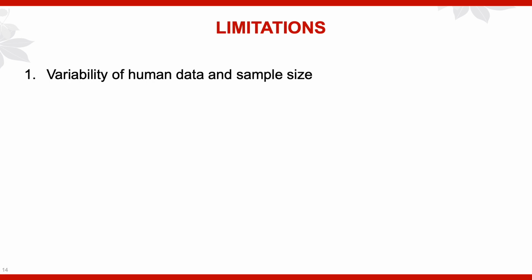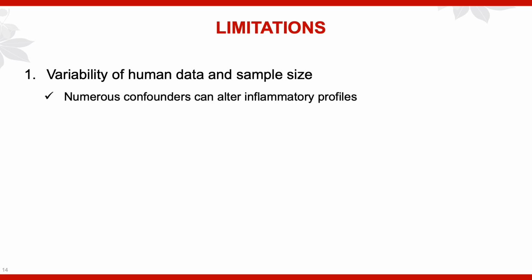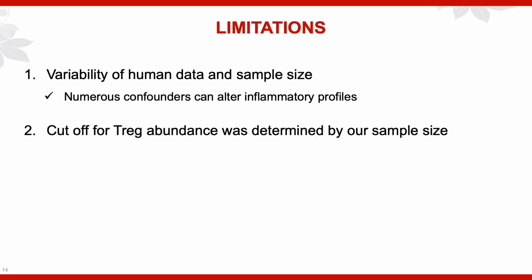Our study is limited by the variability of human data, although we do have a fairly large sample size for the data that we accumulated. Inflammation is modulated by a number of factors, and there are a number of confounders. And so getting clean data on inflammation for human subjects is often difficult and not as easy as it is for murine models. Our cutoff for Treg abundance was determined primarily by our own sample, and this might not be clinically relevant, but there's no data currently out there to suggest what a clinically relevant Treg abundance is, and so we did this based on our cohort.